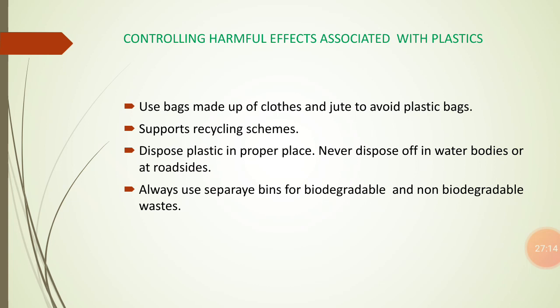Always use separate bins for biodegradable and non-biodegradable waste, which means that if you want to throw away waste material, you use two different types of bins. The first bin, of blue color, is used to throw the non-biodegradable waste, and the second bin, of green color, is used to throw the biodegradable waste, so that it can easily be degraded by the microorganisms present in the soil. By these ways we are able to control the harmful effects associated with plastic.